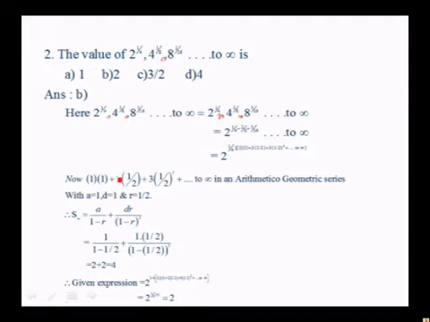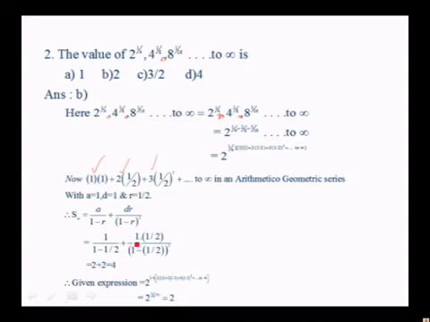So 1 into 1 plus 2 into half plus 3 into half square etc. to infinity comes. So this is an arithmetico-geometric series. So a is 1 and r is half actually. So if you substitute that in the S infinity formula, 1 over 1 minus half plus 1 into half over 1 minus half whole square, that is 2 plus 2. The first one, if you simplify, you get 2.